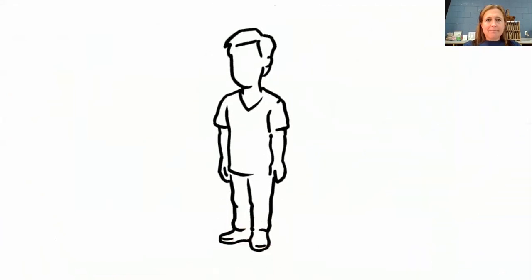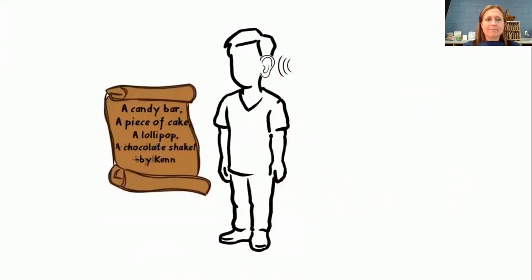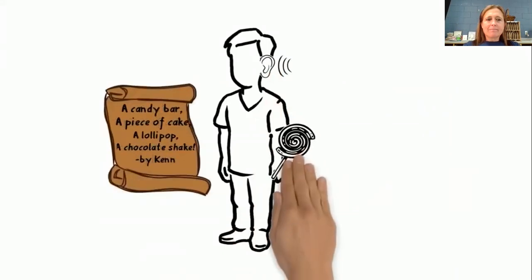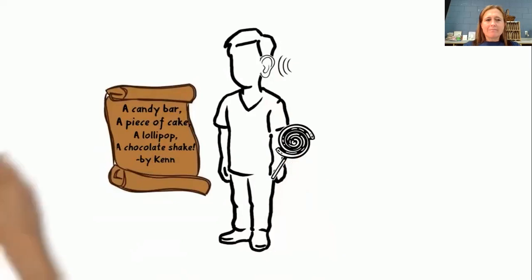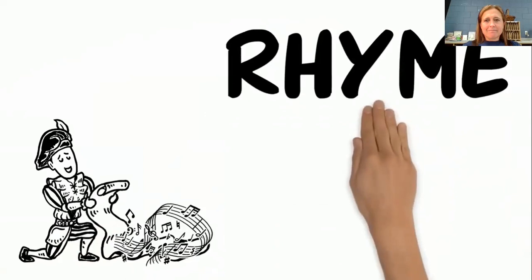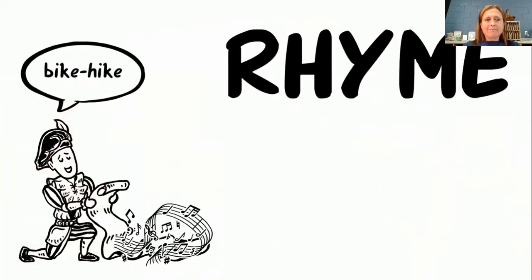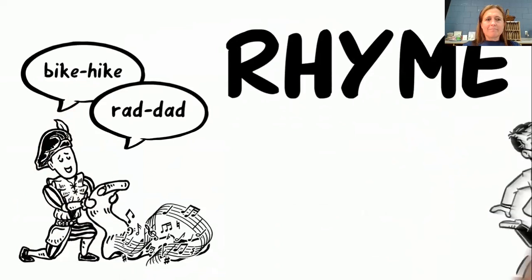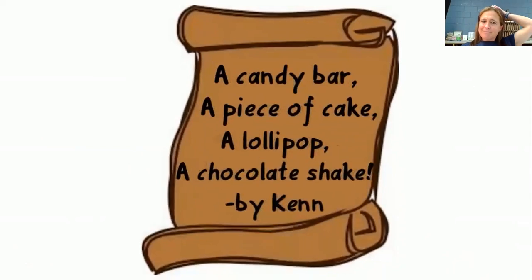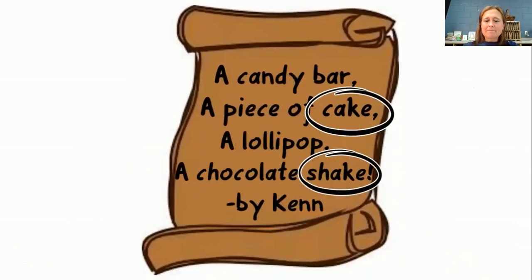Lots of poets use repetition and similar word sounds to create the beat or rhythm. Here's an example. A candy bar, a piece of cake, a lollipop, a chocolate shake. Many poems that have rhythm also have rhyme. Rhyme is having the same sound at the end of two or more words, like bike, hike, and rad, dad. Our poem from earlier has rhyme with the words cake and shake, and it makes me feel hungry.